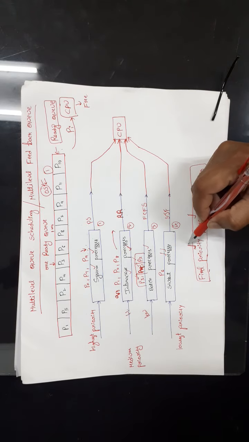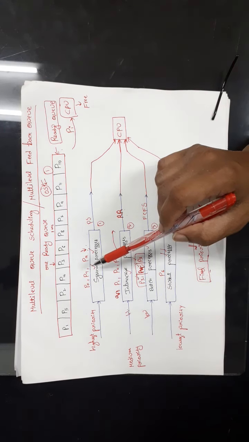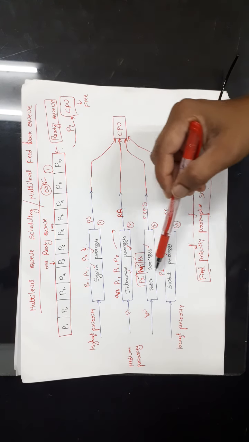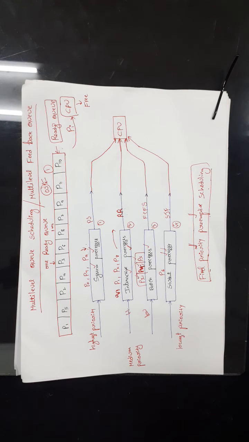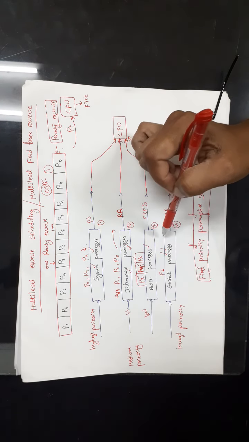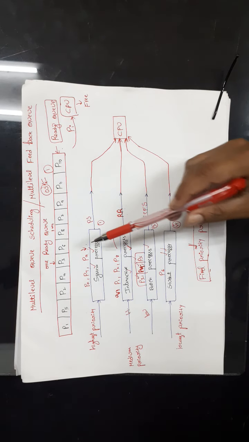And priority preemptive means we are giving priority to the processes. So higher priority process will be executed first, then lower priority processes will be executed. Here each process has a fixed priority. That means in this scheduling, the priorities assigned to the processes are fixed.